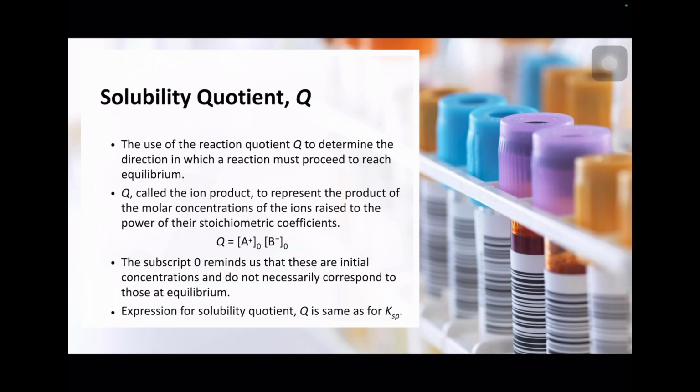Solubility quotient Q. The use of reaction quotient Q to determine the direction in which a reaction must proceed to reach equilibrium. Q, called the ion product, represents the product of the molar concentration of the ions raised to the power of the stoichiometric coefficient. The subscript 0 reminds us that these are initial concentrations and do not necessarily correspond to those at equilibrium. The expression for solubility quotient Q is the same as for KSP.